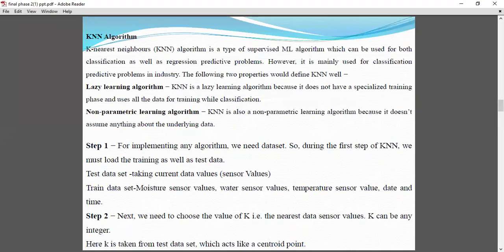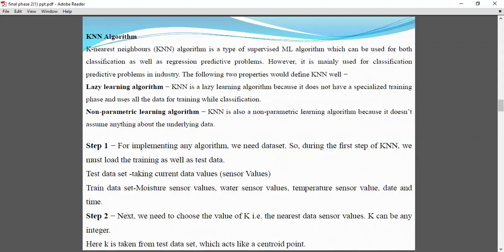How it works is, step one, for implementing any algorithm, of course, we need some data set. So the first step in KNN is we load the training data as well as testing data. Testing data here is the current data we are taking now. Like when a user is using, the current data he is giving will be the test data, and the training data we'll already store in a local database that contains all sensor values: flow sensor value, temperature sensor value, humidity, moisture sensor values.